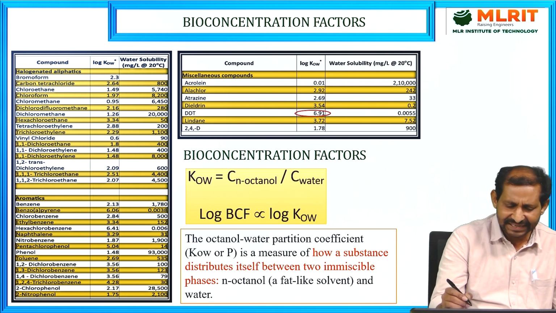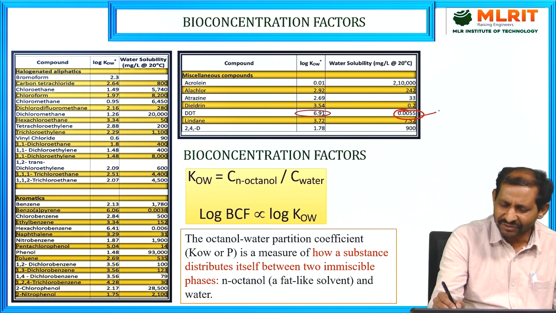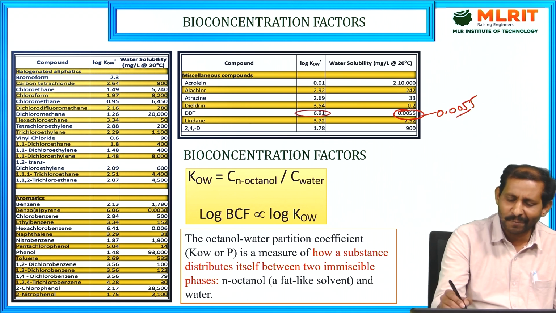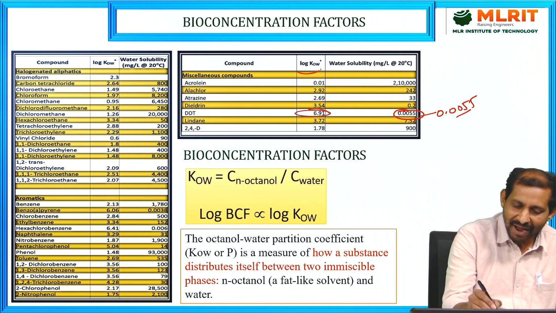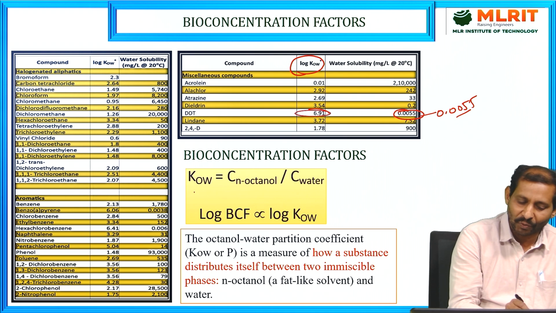Here, the solubility of DDT in water is very low, 0.0055. The DDT compound is at a very low level, but coming to the log K octanol-water coefficient, what is the octanol-water coefficient?